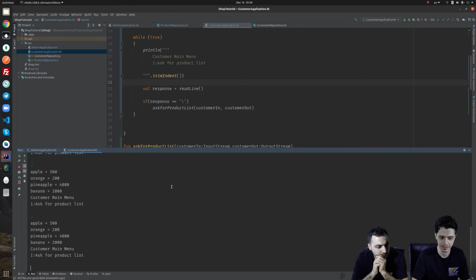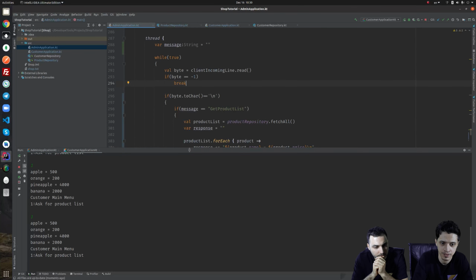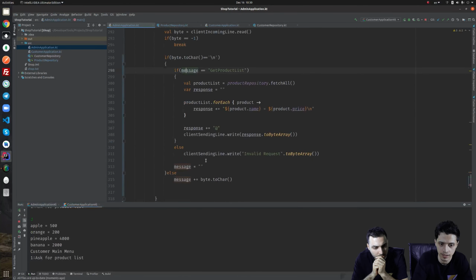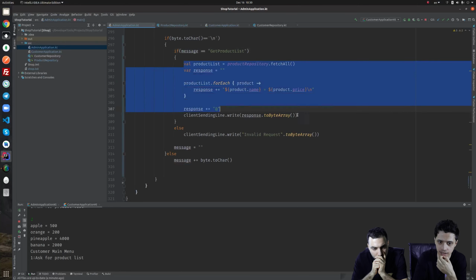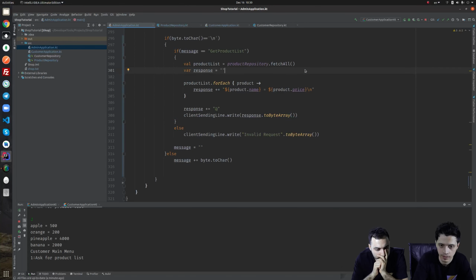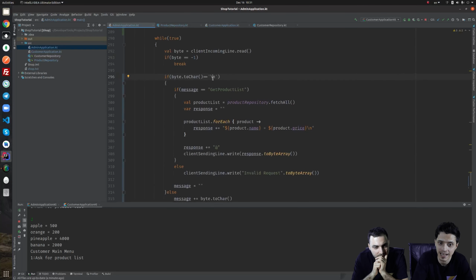You can see that as many times as I send 1, the other side makes the message empty. It first empties the message, then again concatenates all the incoming bytes. Then, if the concatenated message is get product list, it sends the product list to the other side. When will the last else happen? When it is not get product list, when it is not 1? No. When it is not \n.